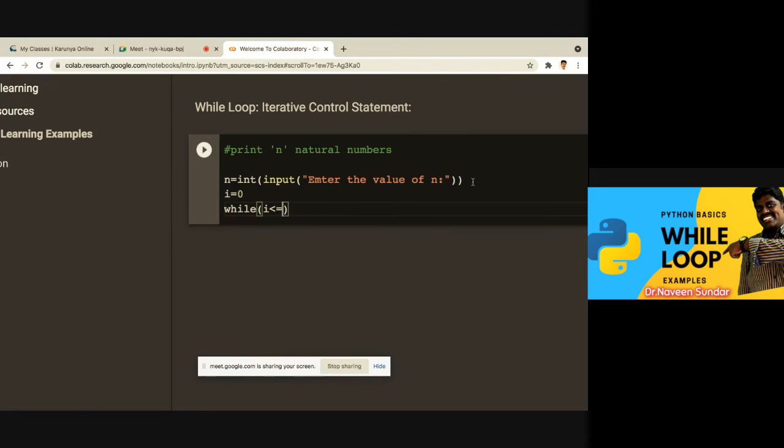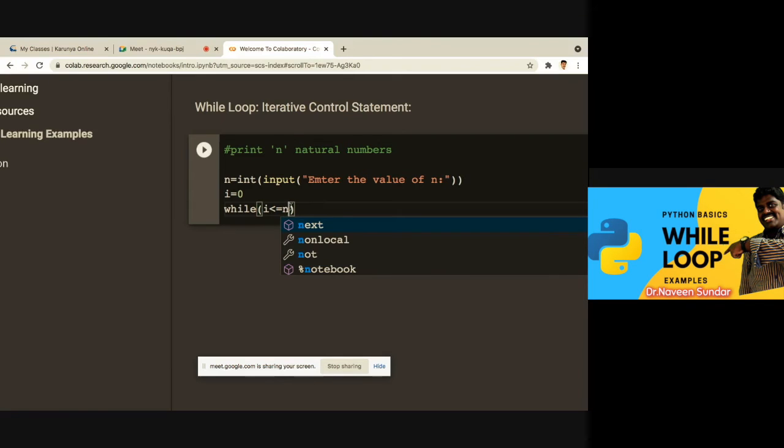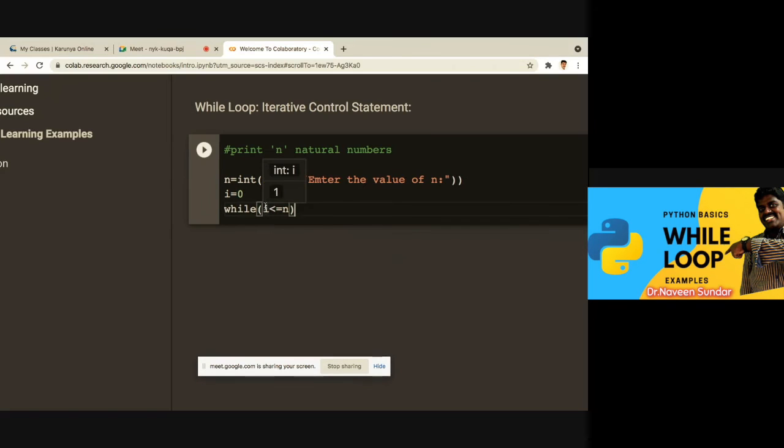That means we are going to print the n values, that includes that n also. If you are saying that the starting is 0, and then I have to go up to 10, so that 10 also has to be included. So the natural numbers 0 to 10 are to be printed. So that time I have to say less than or equal to n. So initialize the variable as 0. Initially it will put the i value as 0 and then check the condition.